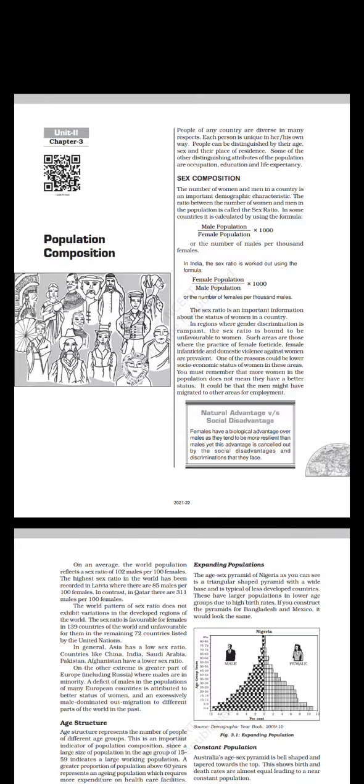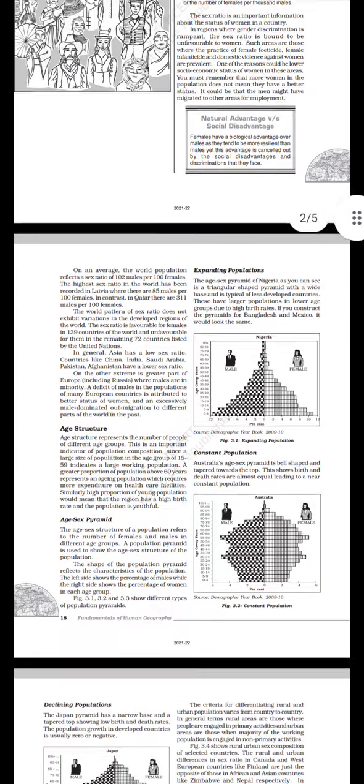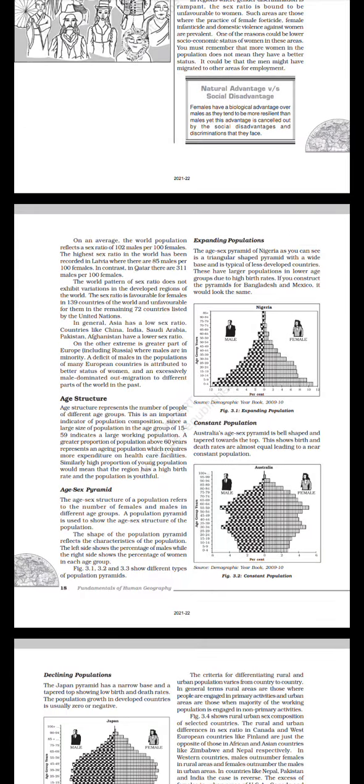Natural advantage versus social disadvantage. Females have a biological advantage over males as they tend to be more resilient than males, yet this advantage is cancelled out by the social disadvantages and discriminations that they face. On the average, the world population reflects a sex ratio of 102 males per 100 females. The highest sex ratio in the world has been recorded in Latvia, where there are 85 males per 100 females. In contrast, in Qatar, there are 311 males per 100 females.